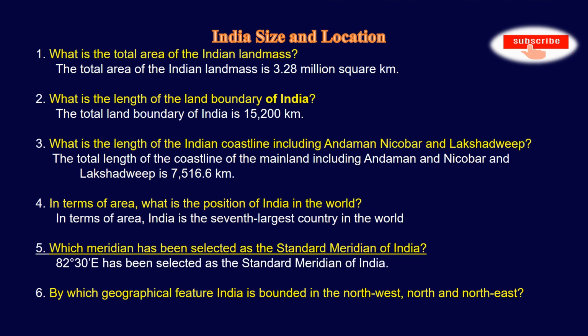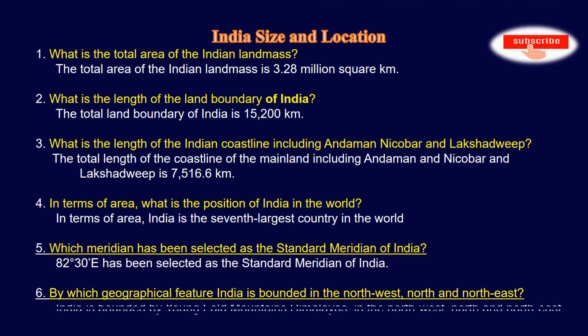The sixth question is, by which geographical feature is India bounded in the northwest, north and northeast? The answer is the Young Fold Mountains, Himalayas.